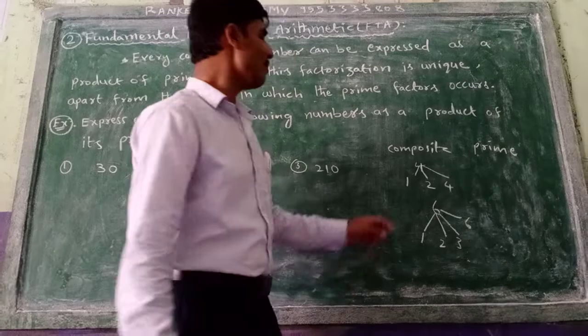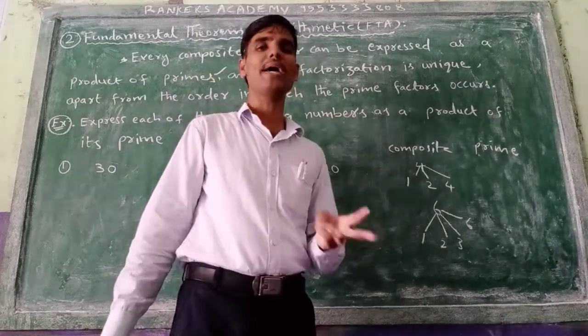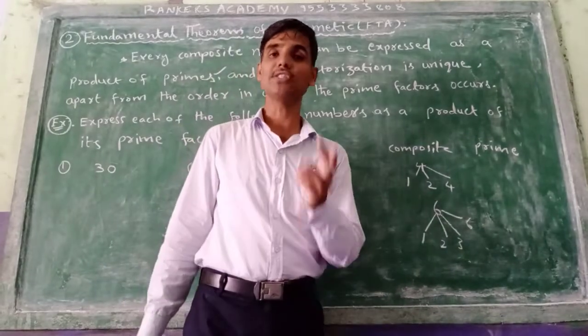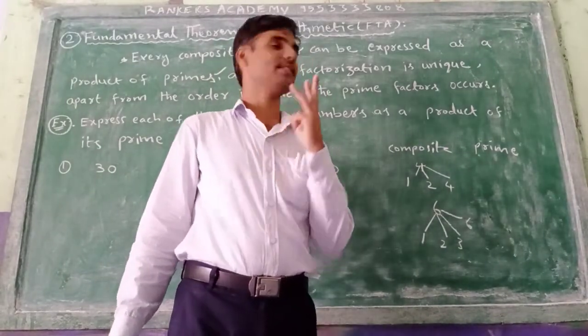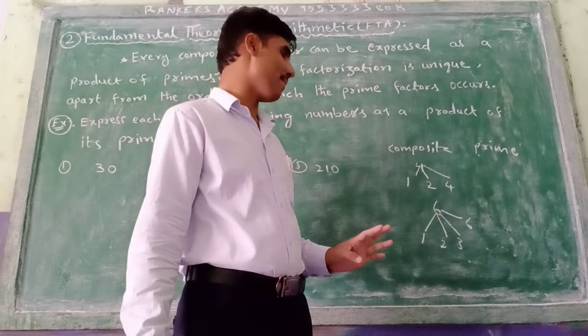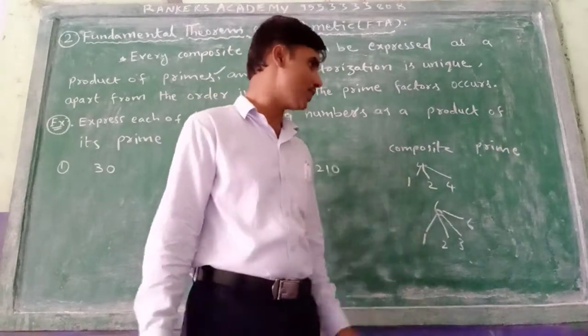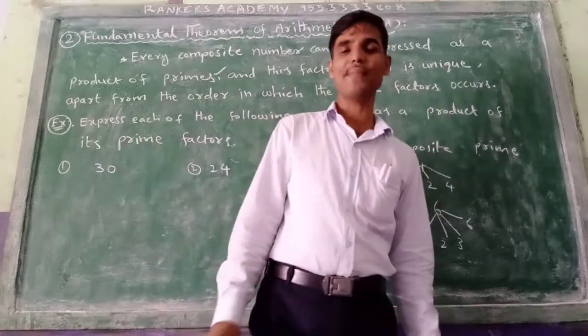So a number is divisible by at least 3 numbers, otherwise a number has at least 3 factors. That is called a composite number. So 4 and 6 are composite numbers.